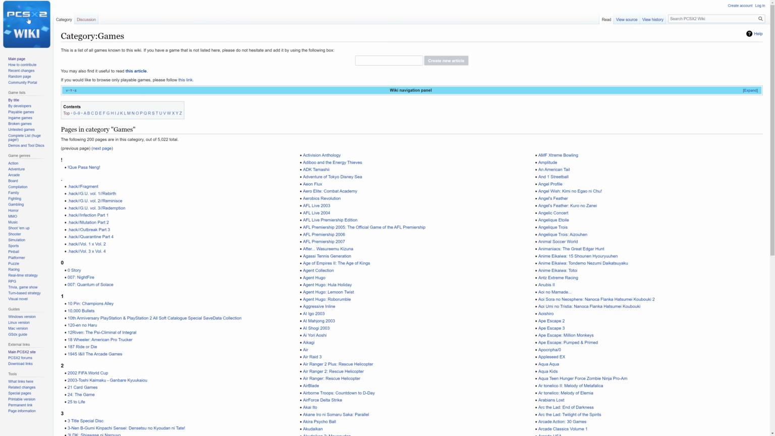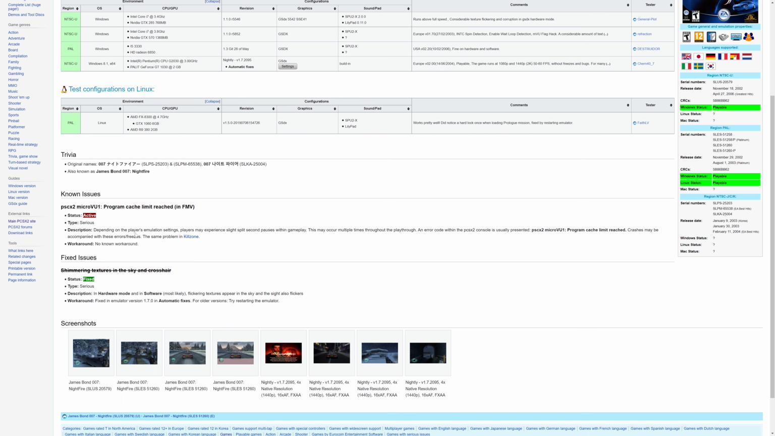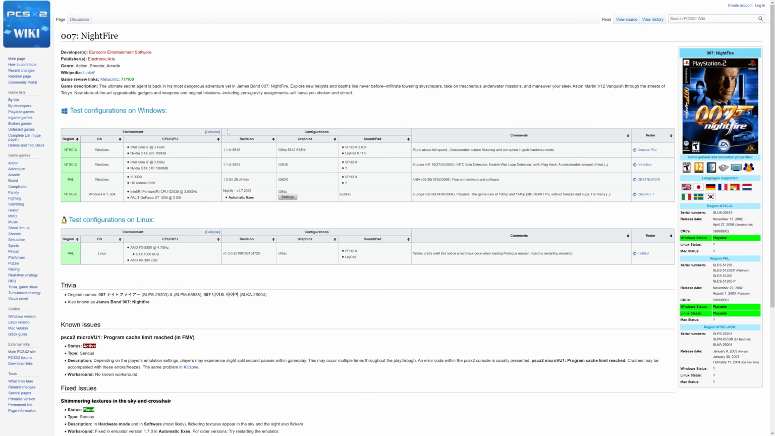So heading to the PCSX2 wiki, this will be linked in the description below once again, but you can just go ahead and find a listing for your games. So for example, 007 Nightfire for me. But I could scroll down to the known issues. No known workaround for the one issue that is still active, so we're not going to worry about 007 Nightfire then.